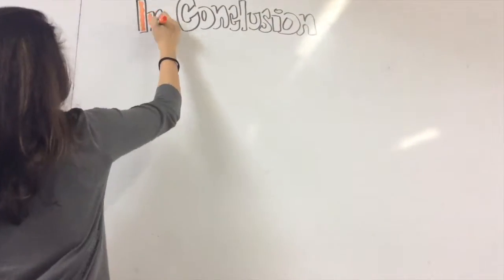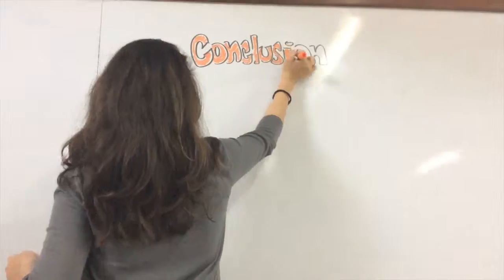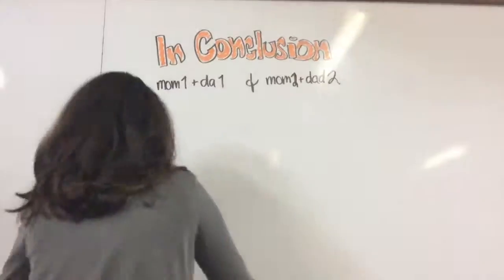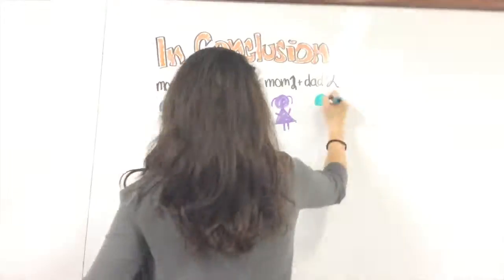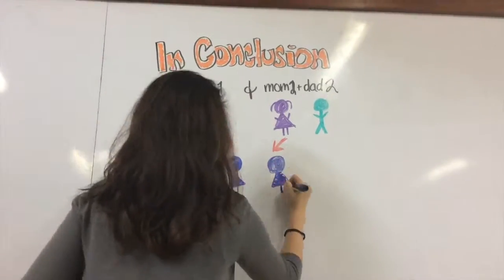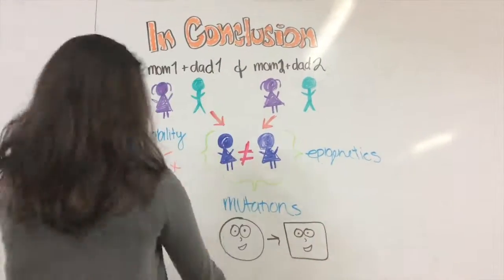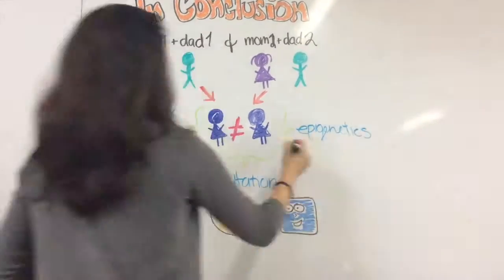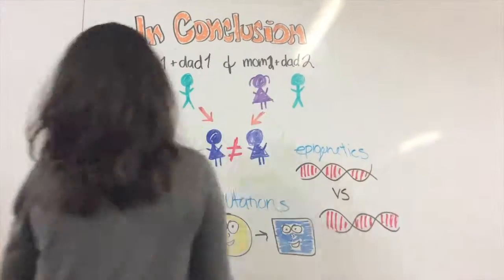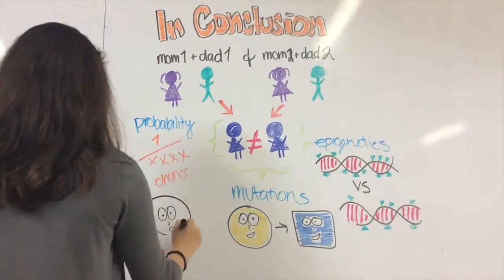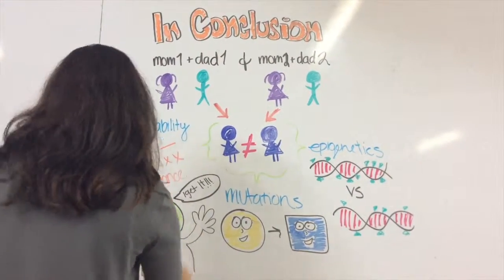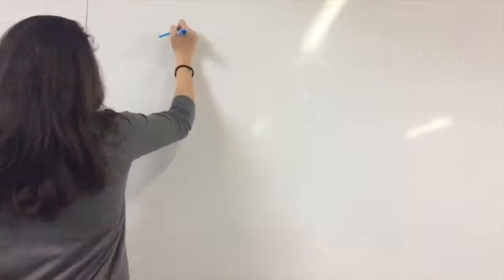In conclusion, it can be said that even if two sets of identical twins marry and then each couple has a child, the offspring will never be identical twins, thanks to the millions to 1 chances in probability, each parent's specific mutations, and the epigenetic tags of both the parents and the children as they grow.